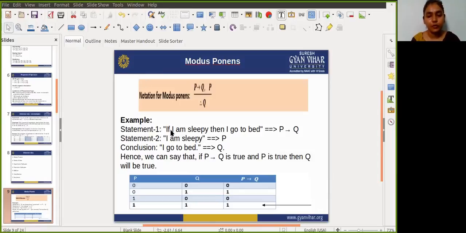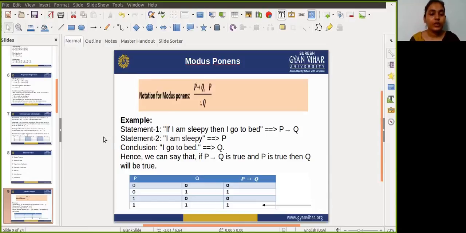But guys, for modus ponens, it gives the result false, because in this row P is not true. So for the result of modus ponens, it is written here 0. Here you cannot write just P implies Q; you have to write P implies Q and P. Only in that case will you have the value 0.